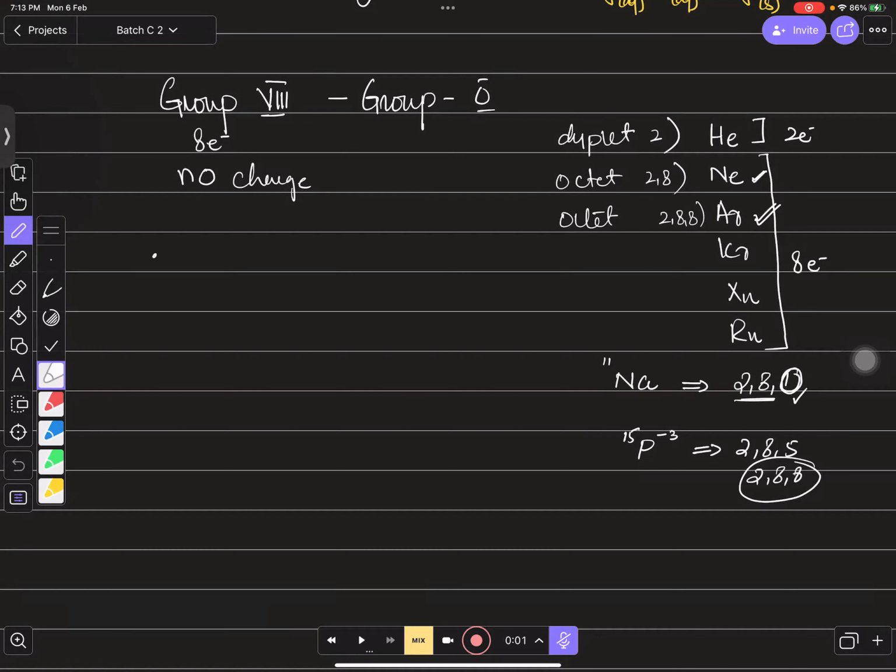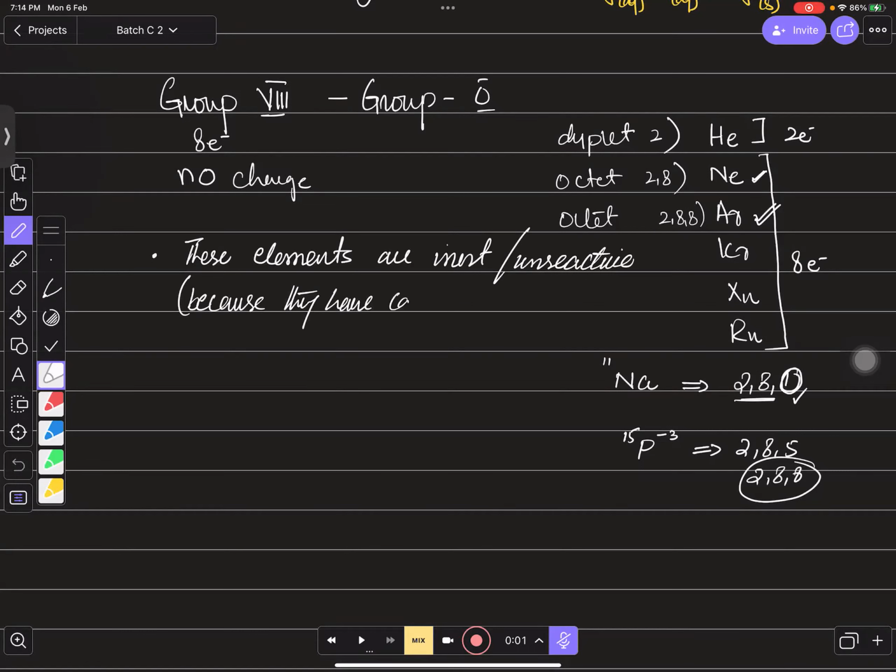You can say that these elements are inert, or unreactive, because they have complete duplets or octets, right, bacho?